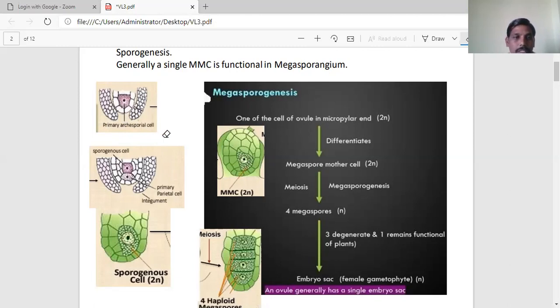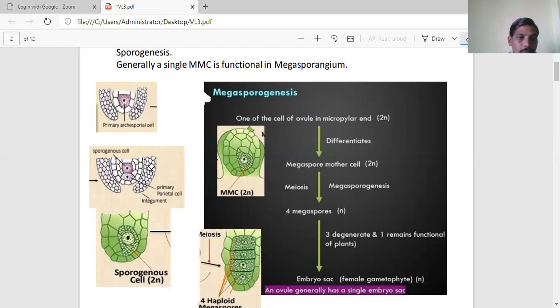This primary archesporial cell undergoes one periclinal division. It gives two cells: the inner one is called the primary sporogenous cell and the outer one is called the primary parietal cell. The primary parietal cell undergoes a number of divisions and increases the nucellus tissue.